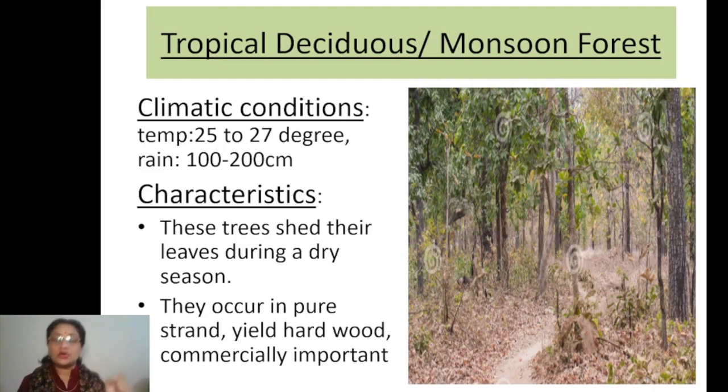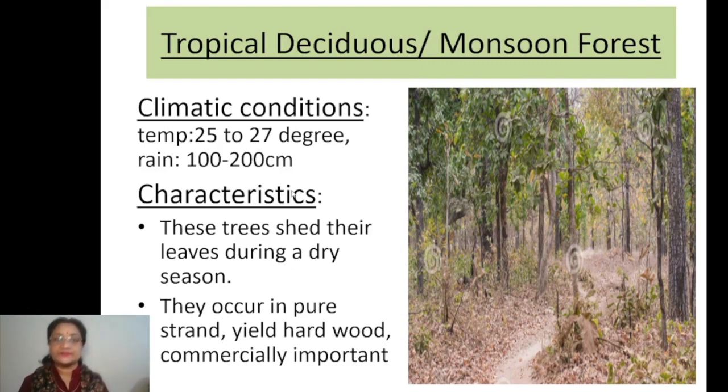Now there is always a dry season. In all these regions where the rainfall received is 100 to 200 centimeters, all those areas experience a dry season. And that is why in these areas you will find the tropical deciduous type of vegetation. What is the basic quality of the deciduous type of forest?